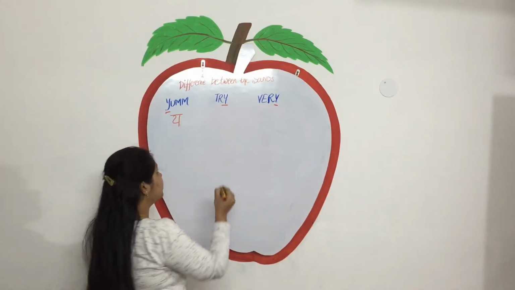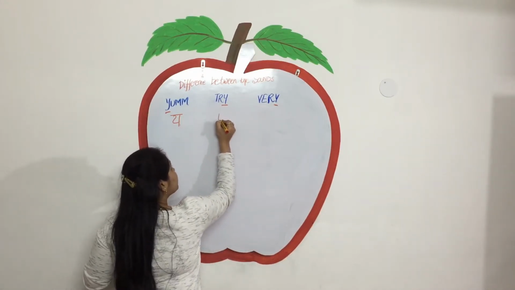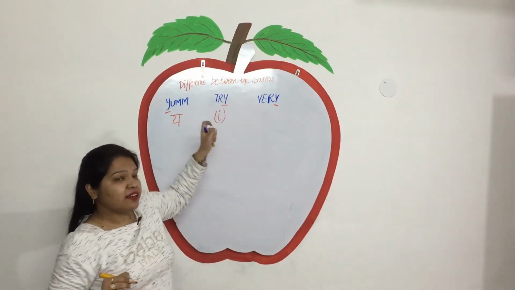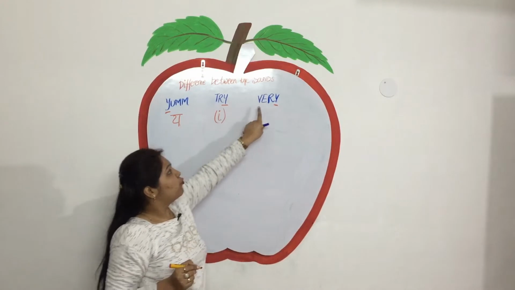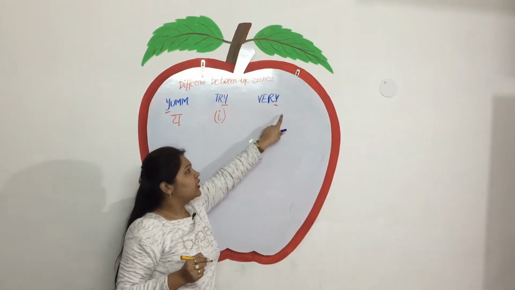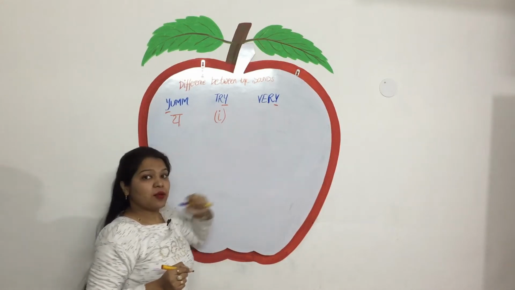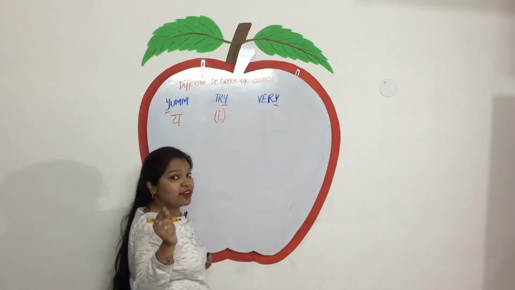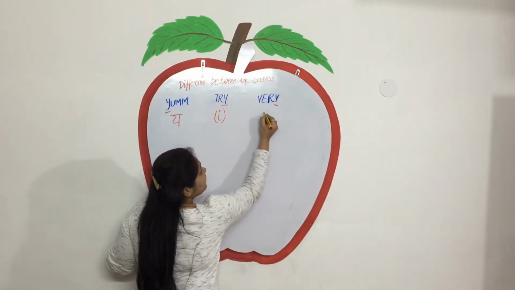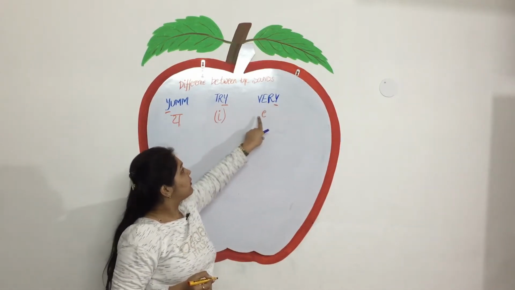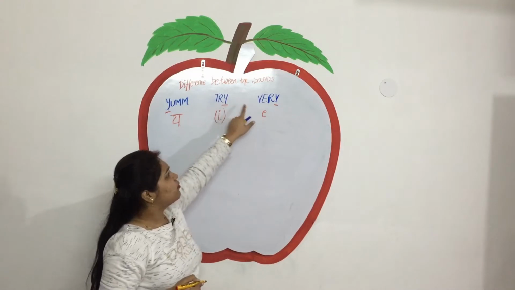How can we hear this sound? E. And this one, very. R, E. Means E. How can we hear? Yes, correct. E. So the word is same, the letter is same.